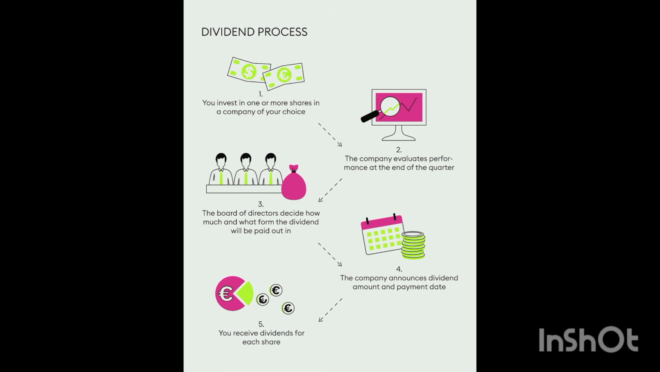Then, what is the process of a dividend? Number one, you invest in one or more shares in a company of your choice. Then the company evaluates performance at the end of the quarter. Then the board of directors decides how much and in what form the dividend will be paid out. The company announces the dividend amount and payment date. And lastly, you will receive a dividend for each share. So basically this is the whole cycle of how you invest in a company, and on which basis the company will pay you a certain amount depending upon their quarterly performance.